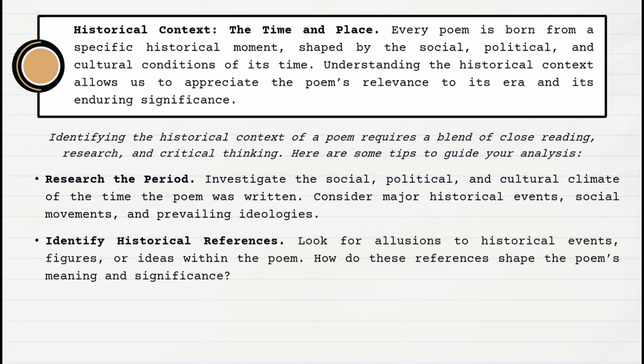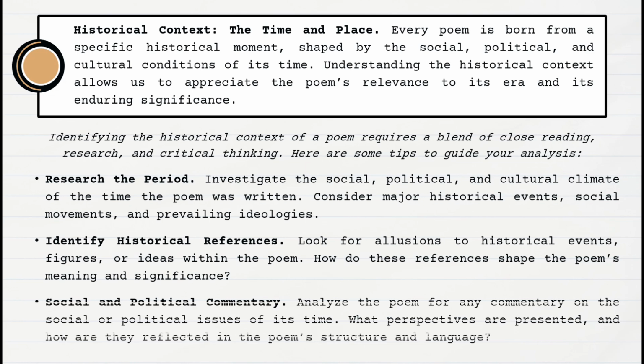Identify historical references. Look for allusions to historical events, figures, or ideas within the poem. How do these references shape the poem's meaning and significance? Social and political commentary. Analyze the poem for any commentary on the social or political issues of its time. What perspectives are presented, and how are they reflected in the poem's structure and language?